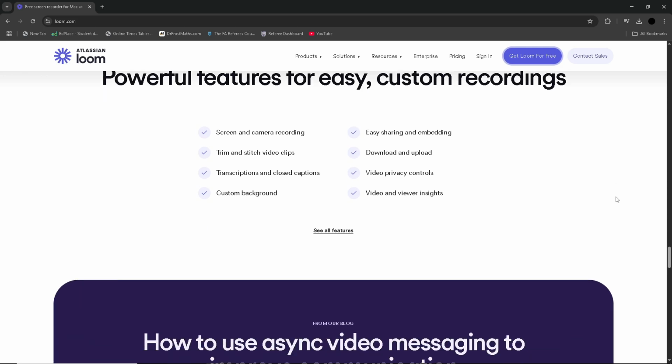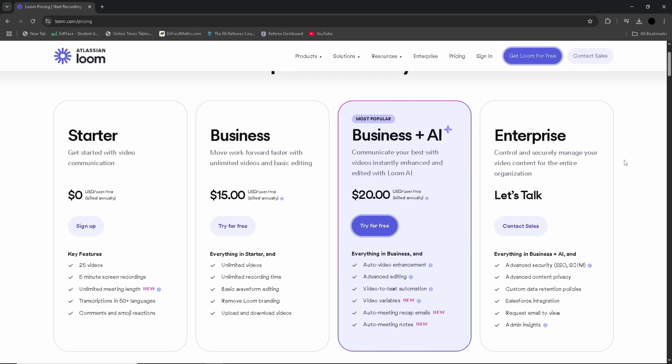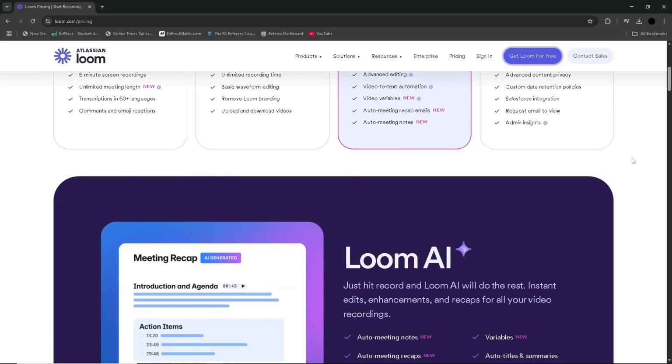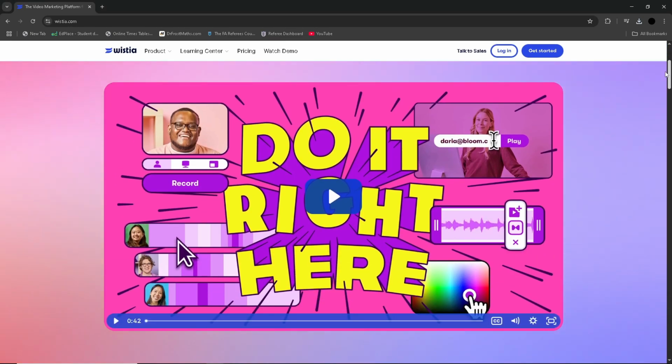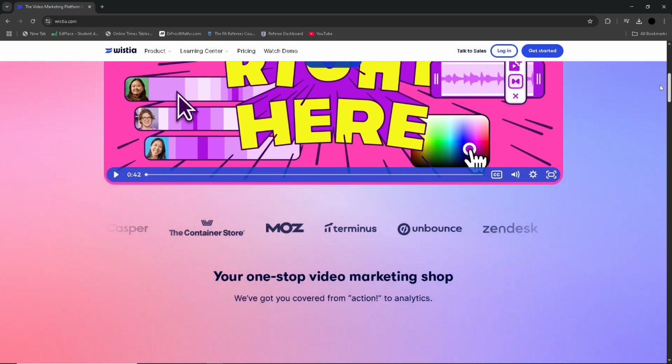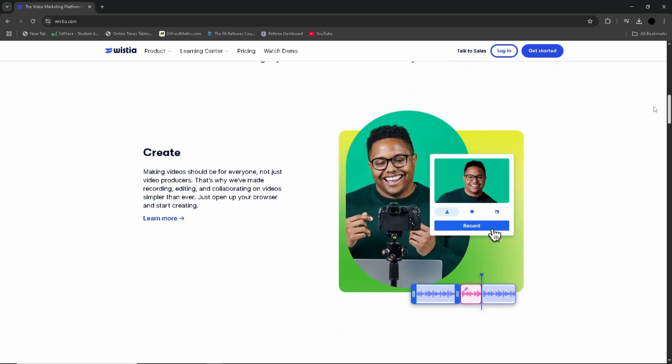Loom also offers a free plan with essential features, though its paid plans have advanced features like longer videos, unlimited storage and better analytics. On the other hand, Wistia is designed for a strong focus on video marketing and business needs. It stands out with a powerful suite of tools aimed at maximizing video performance in marketing context.